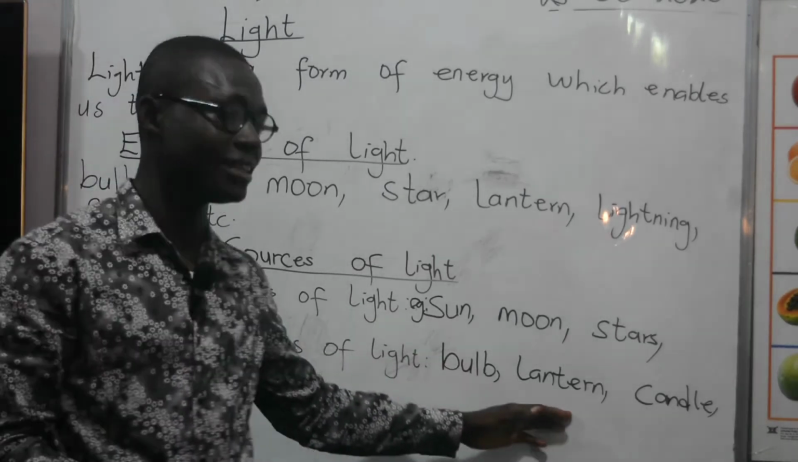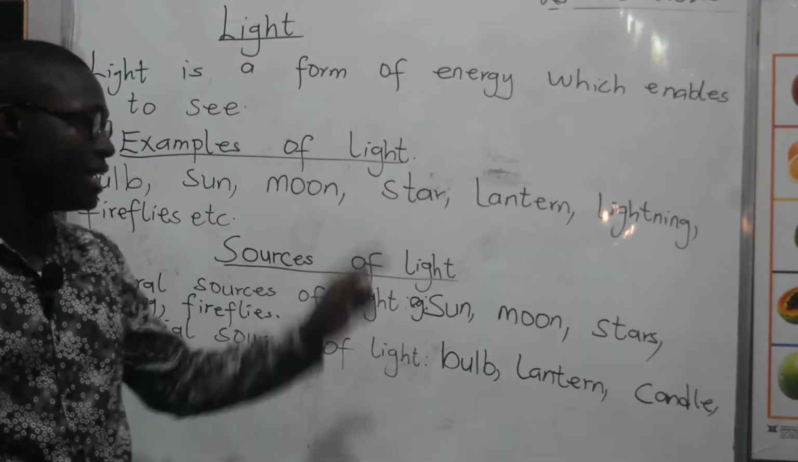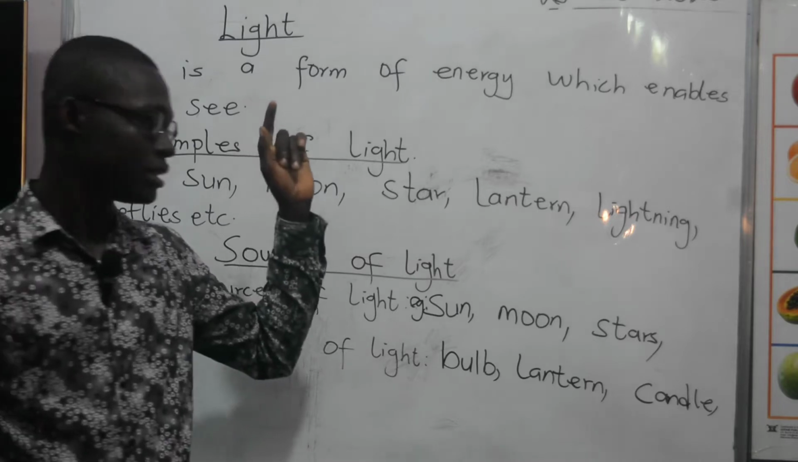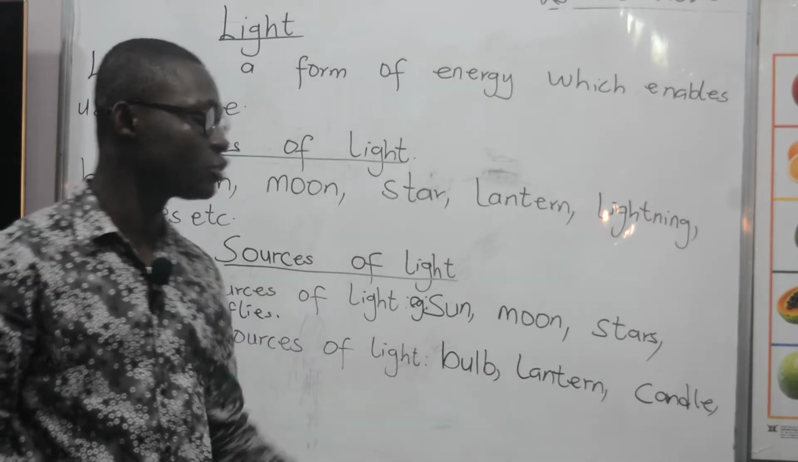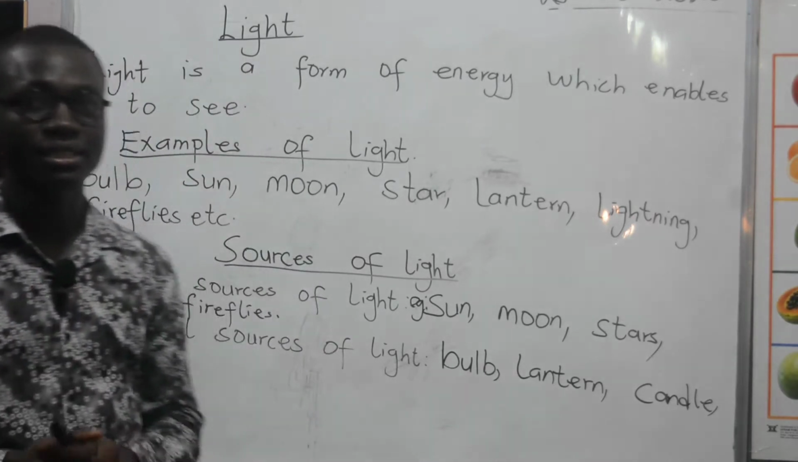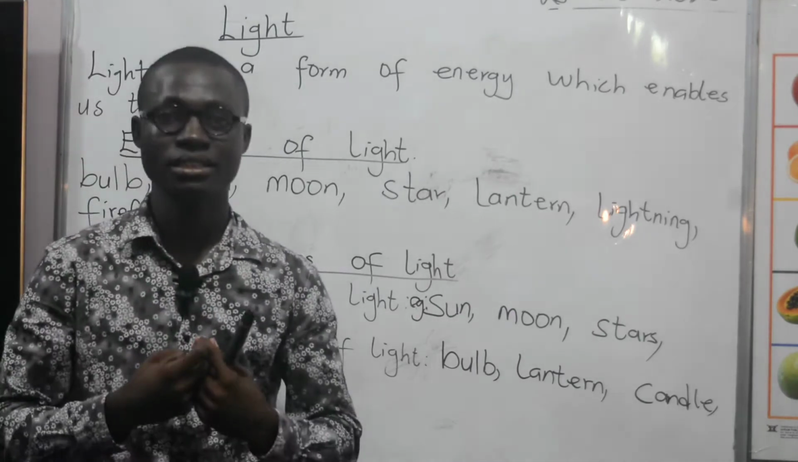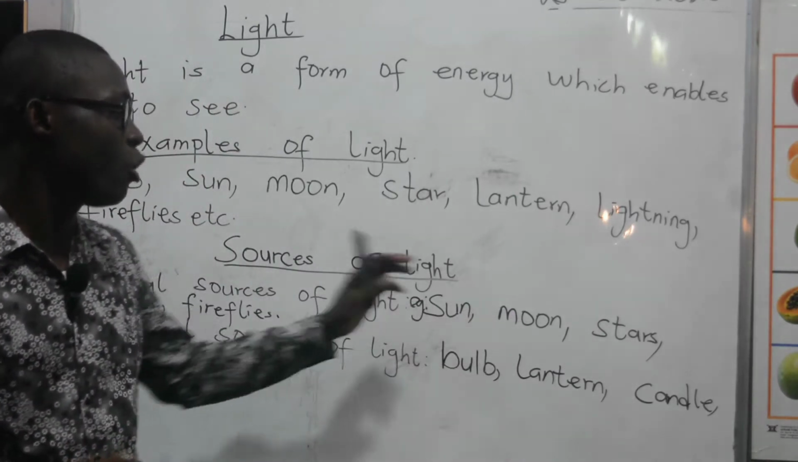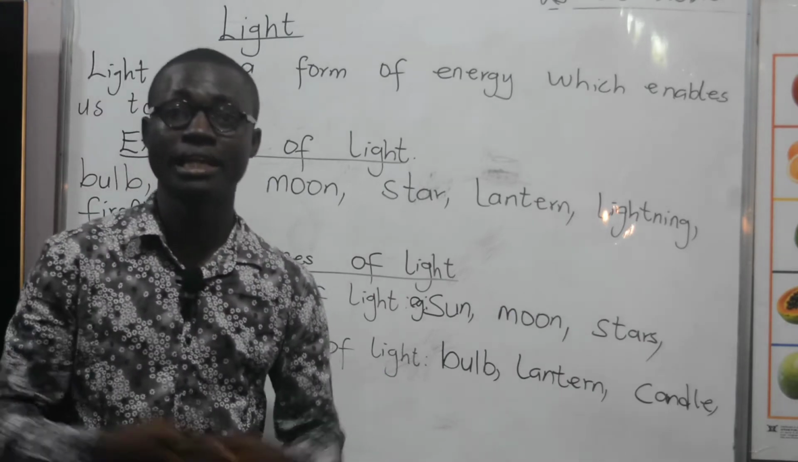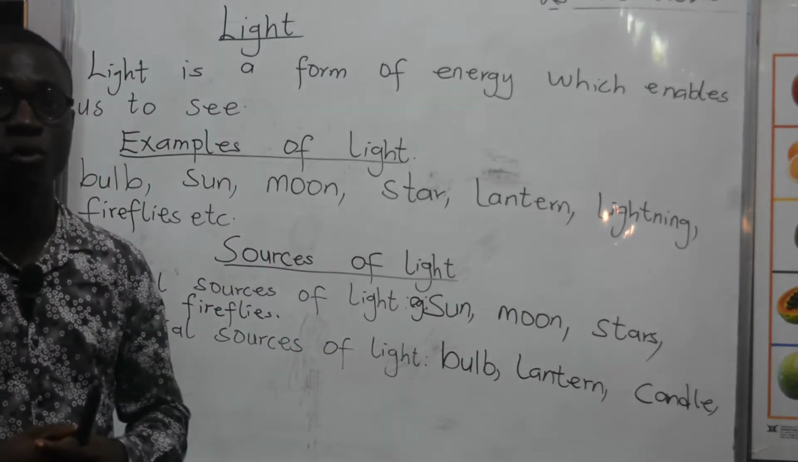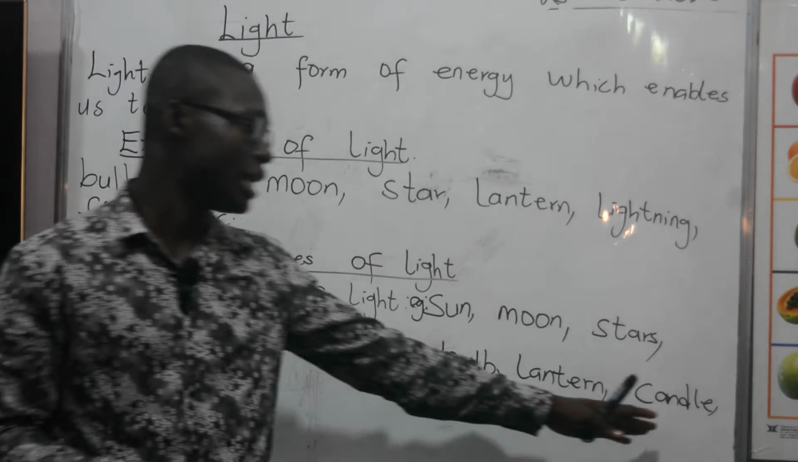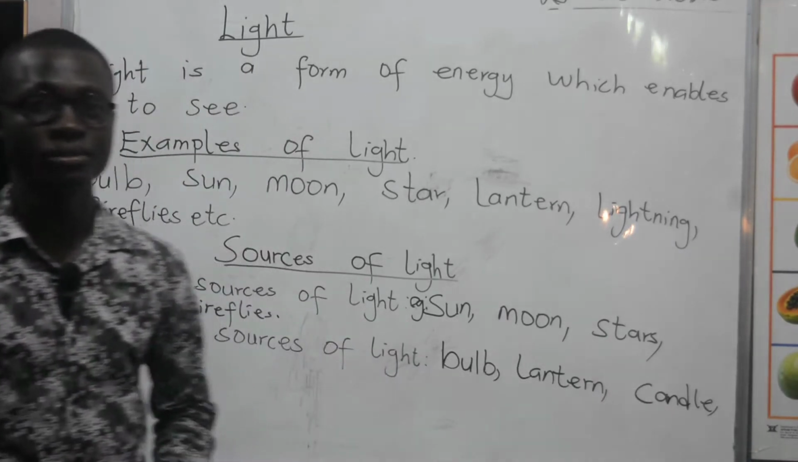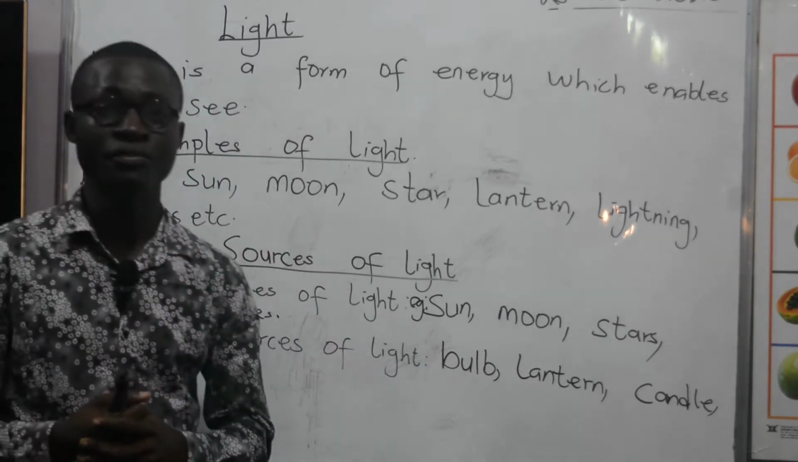What about lantern? Lantern was used in the ancient time. That is whereby it contains what we call a shade. It is in the form of a glass. And then it is the only light which uses kerosene. And I believe you have all seen a kerosene before. Okay. Then we move on to candle. We have all seen a candle before.